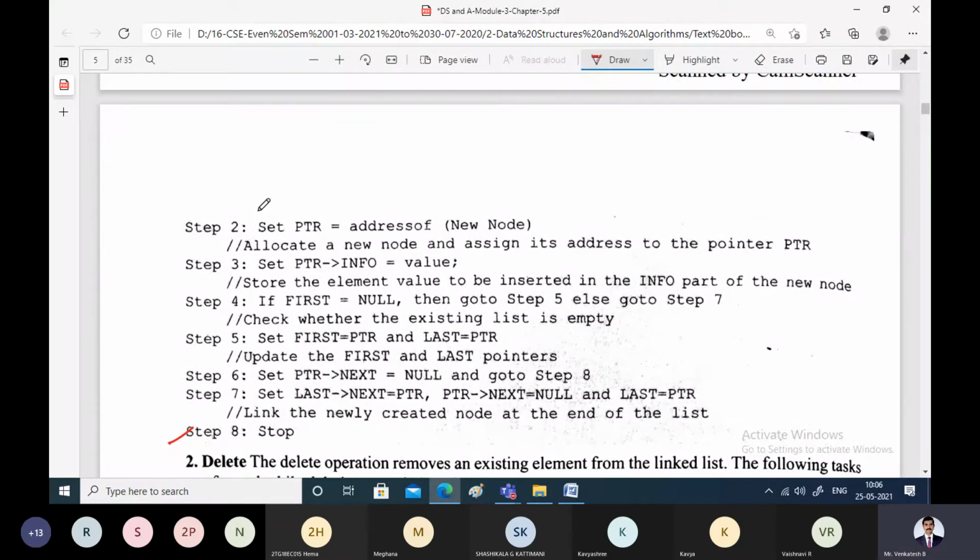Now, as we know, if you want to allocate the new node, take PTR, which is going to point to the address of the new node. That means first you allocate memory for the new node. Once you allocate memory for the new node, it will have two fields. What are they? Information field and next field. The information field will contain actual data, the next will contain the pointer, and we call it PTR. We are just giving some name for that.